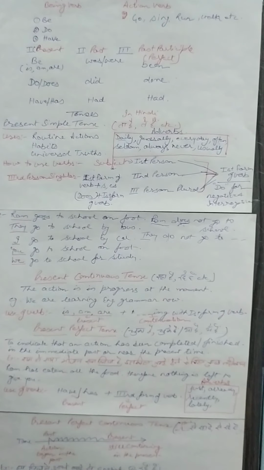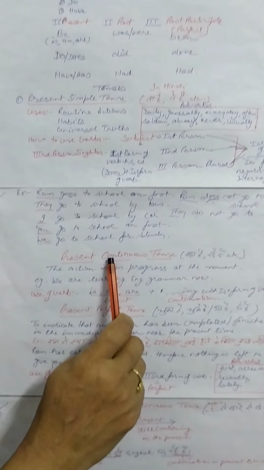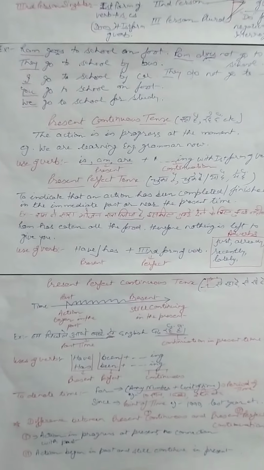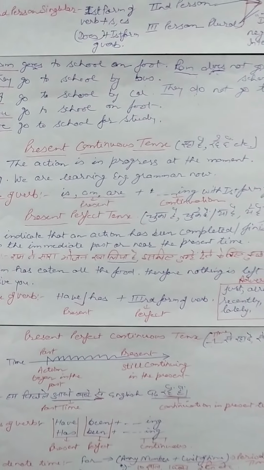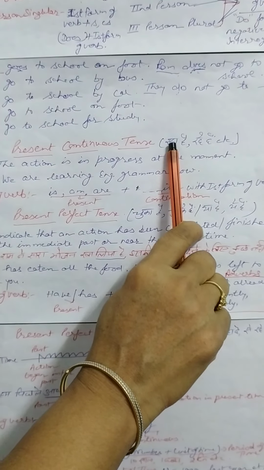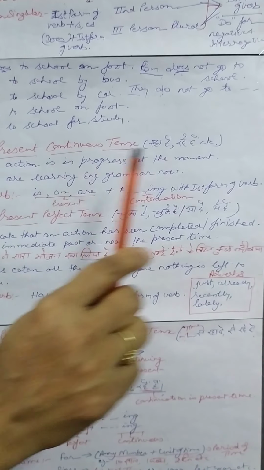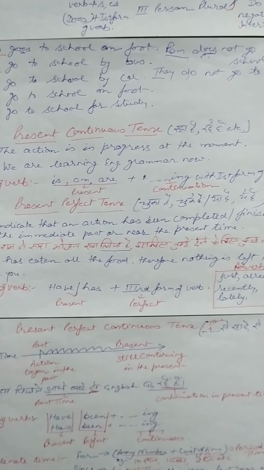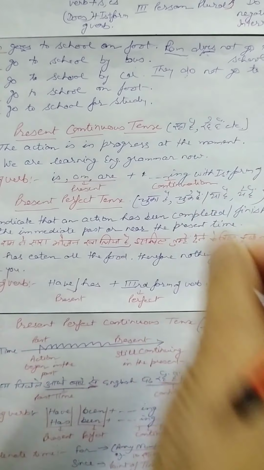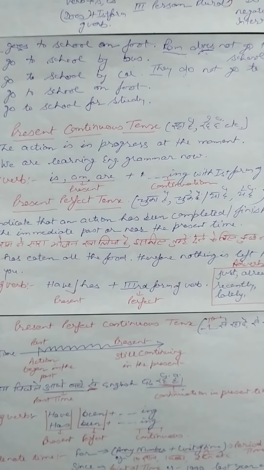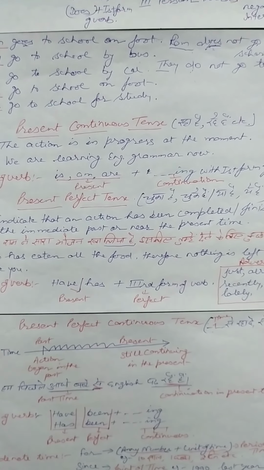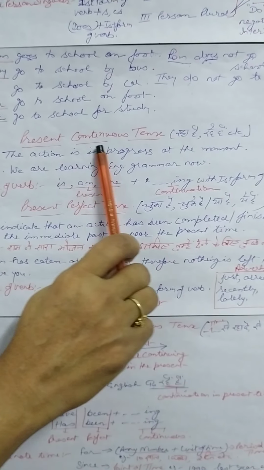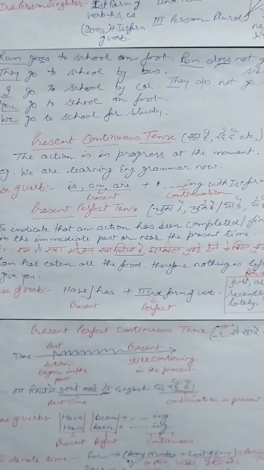I hope you all have understood. So now I come to the present continuous tense. Present continuous tense can be called present progressive tense also. I have written रहा है, रहे हैं, etc. Because in Hindi we can say मैं खेल रहा हूं, मेरी सिस्टर कपड़े धो रही है, मेरी मम्मी खाना बना रही हैं. This kind of words are used at the end of Hindi sentences. Okay? So this kind of sentences are present continuous tense.